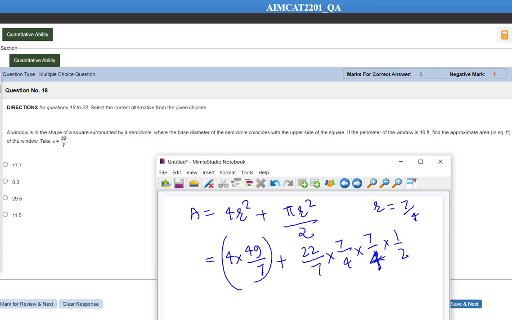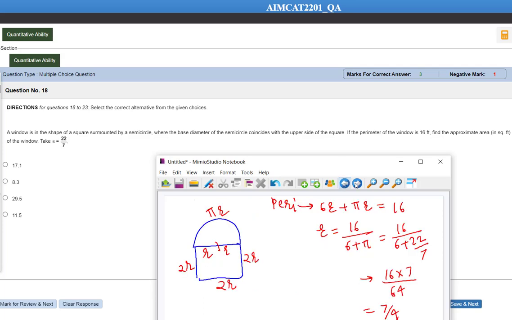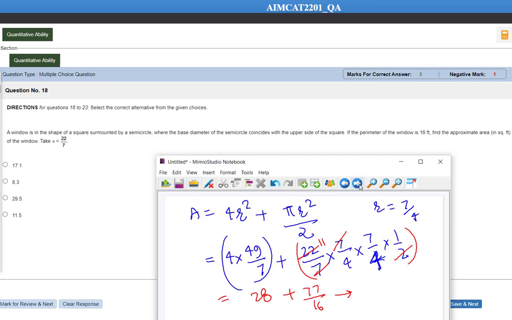Okay everyone, so let's do this calculation. This is going to be how much? 7 4s are 28 plus this 7 and 7 will get cancelled out. Then over here 2 11s are, so this is going to be how much? 77 divided by 16. Okay everyone, so I think I am making some mistake here. Just hold on, just 1 second. The value of r that we got is 7 divided by 4. Okay, so over here area is 4r square plus pi r square divided by 2.